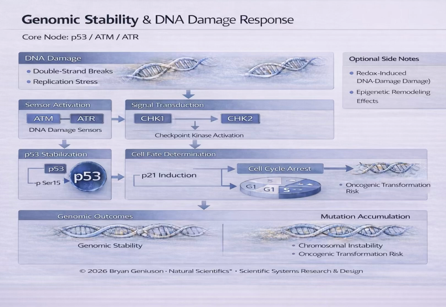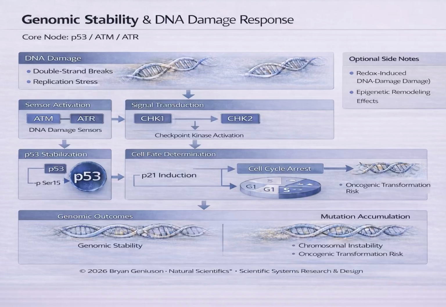If the damage is extensive or irreparable, p53-dependent pathways trigger apoptosis, a programmed cell death mechanism that eliminates damaged cells. Failure of this system leads to mutation accumulation, chromosomal instability, and increased risk of oncogenic transformation, which refers to the process by which normal cells become cancerous. These outcomes are central to cancer development and progression.